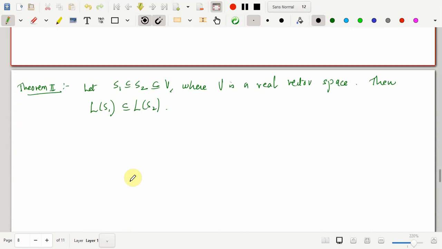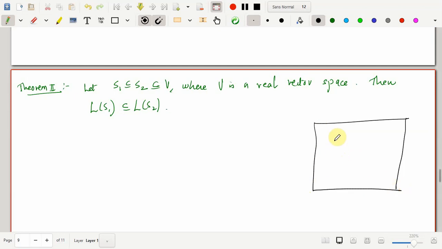Now another interesting property that we can have is that, suppose I have two sets, say S1 and S2 of V, such that S1 is contained in S2. Then what should be the relation between the linear span of S1 and the linear span of S2?